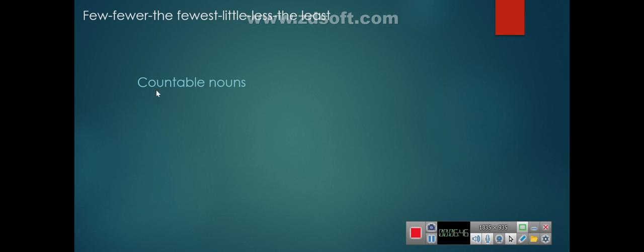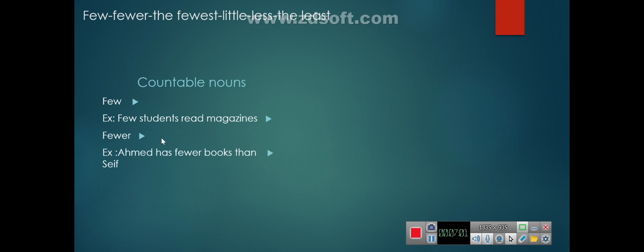With countable nouns, we use few. Example: few students read magazines. And also fewer. If I want to compare, Ahmed has fewer books than Saif.